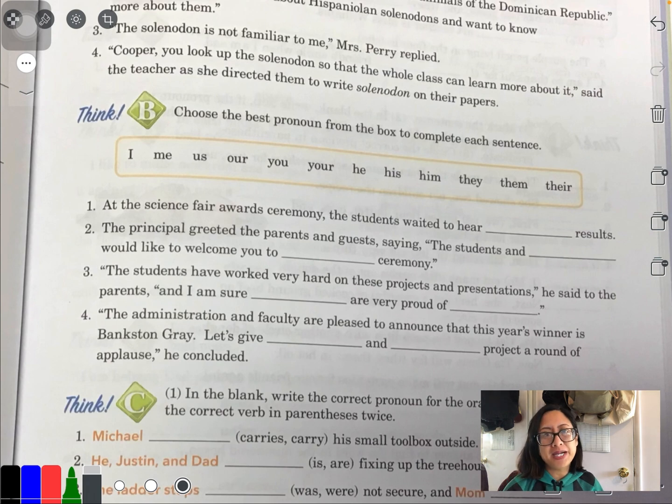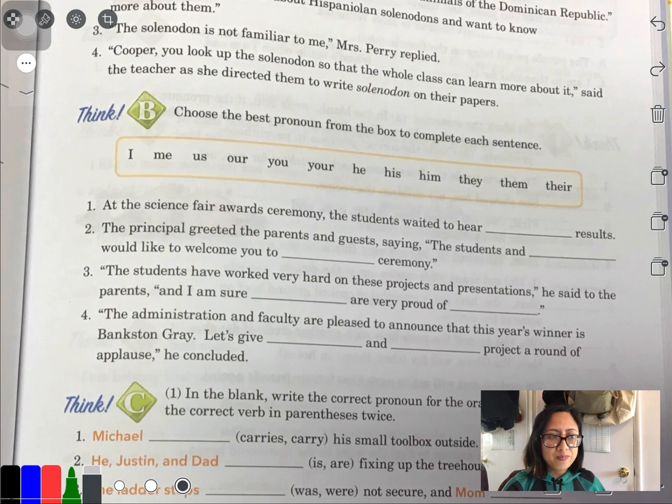Now, what would be the best pronoun? You can't say at the science fair award ceremony, the students waited to hear I results. Or at the science fair award ceremony, the students waited to hear them results. So you've got to be very careful in choosing the right pronoun based on the context of the sentence. The sentence is talking about students, okay? So there's more than one, and it's talking about something they own. So we know it's going to be possessive.